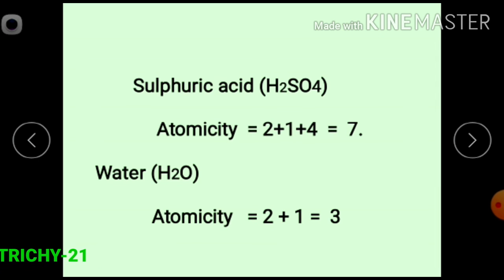Students, I hope you have understood the chemical symbol, chemical formula and atomicity of the molecule and compound. Thank you.